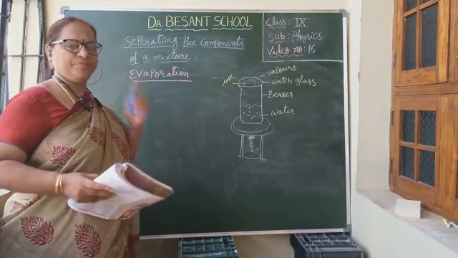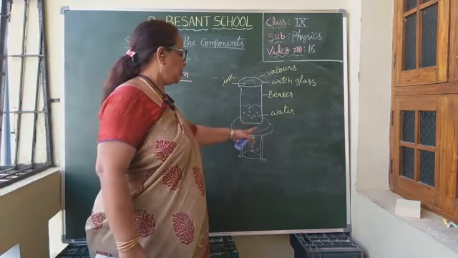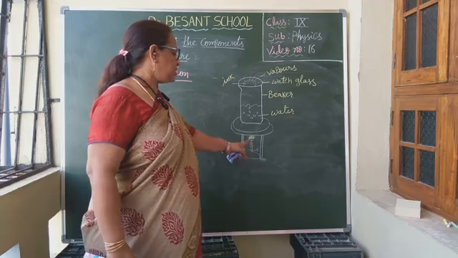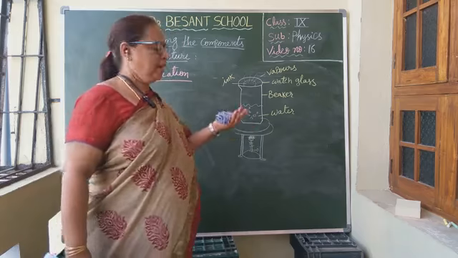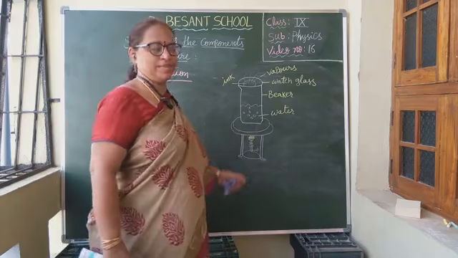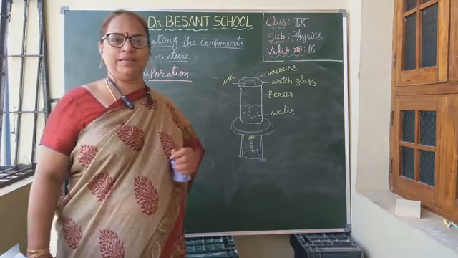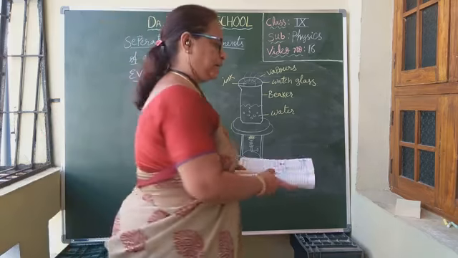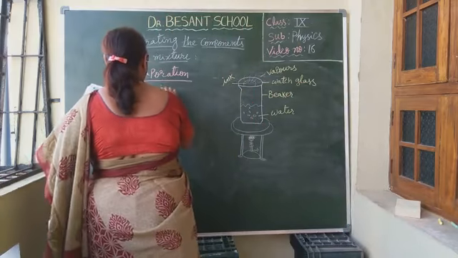Clear with this? We have taken a beaker consisting of water and placed the beaker on a stand. Under the stand we placed a Bunsen burner. Now we started heating. Then the water will get boiled and the vapors will rise and reach the china dish. And in the china dish what is there? Ink you have taken. What is ink? Ink is a mixture of water and dye.